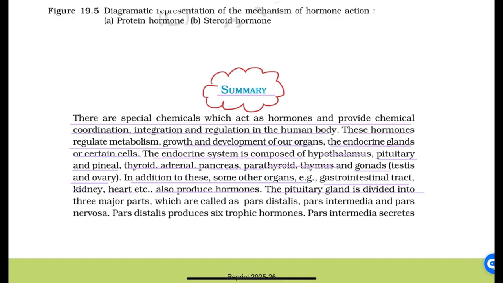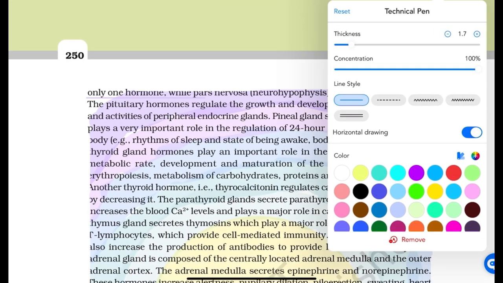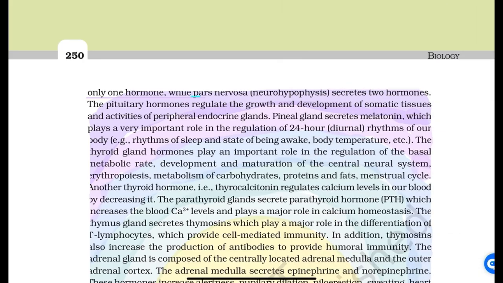The pituitary gland is divided into three major parts, which are called pars distalis, pars intermedia, and pars nervosa. Pars distalis produces six trophic hormones. Pars intermedia secretes only one hormone, while pars nervosa, the neurohypophysis, secretes two hormones. The pituitary hormones regulate the growth and development of somatic tissues and activities of peripheral endocrine glands.